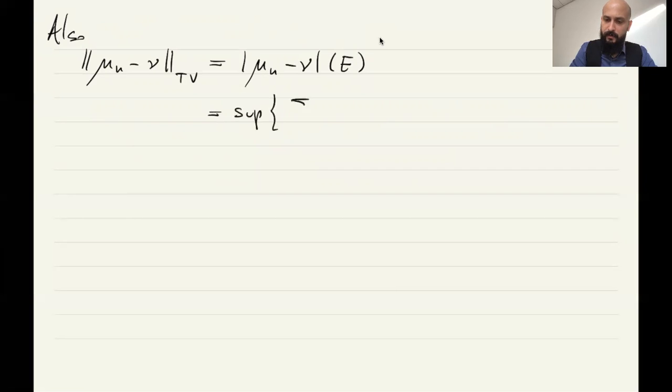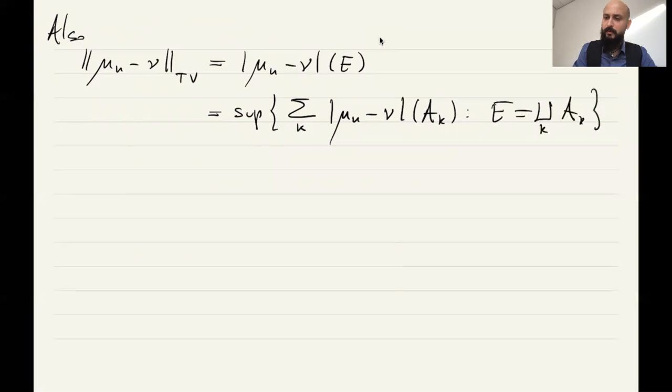So if you take the total variation of mu n minus nu, by definition this is mu n minus nu applied to E, and this by definition is the supremum of all the sums over k of mu n minus nu applied to A k, such that E is decomposed disjointly as a union of A k.